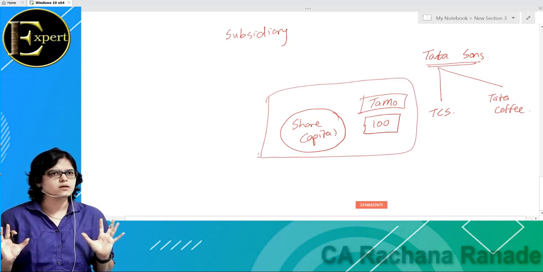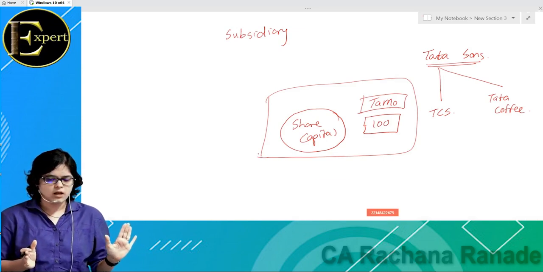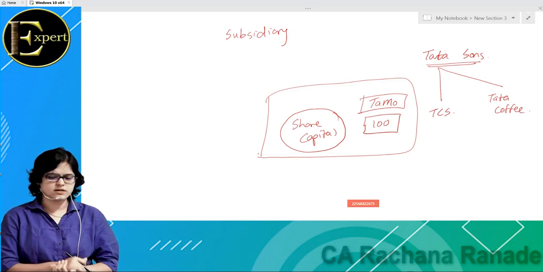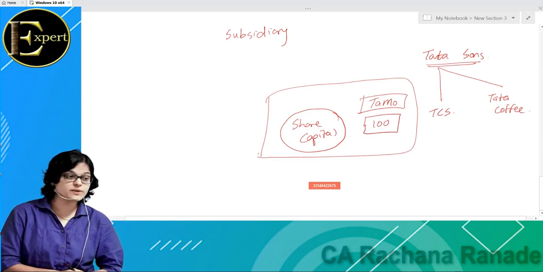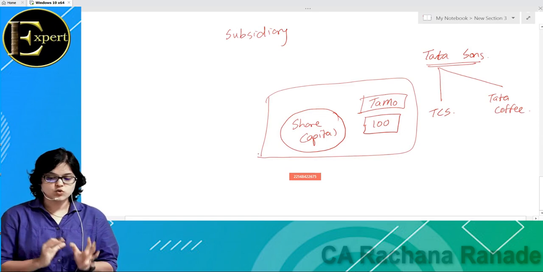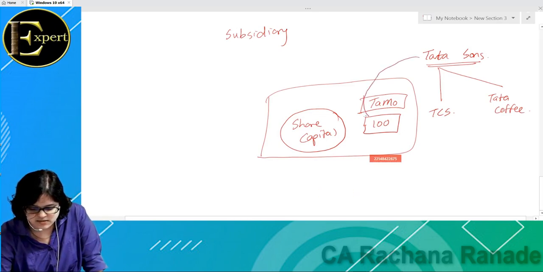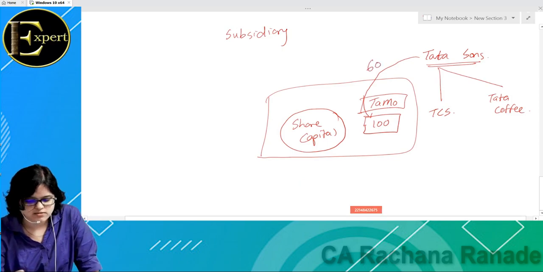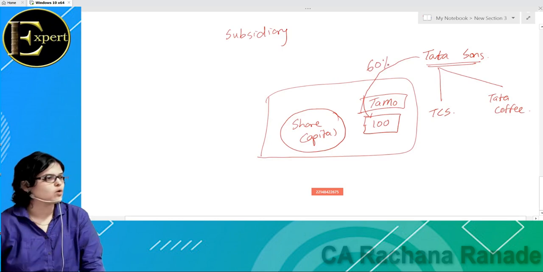Okay. Maybe after 2-3 years, Tata Sons says, Tata Motors is doing really well. We should make an investment in Tata Motors. So what Tata Sons does is that Tata Sons purchases 60 shares, 60% I can say of the main capital of Tata Motors.